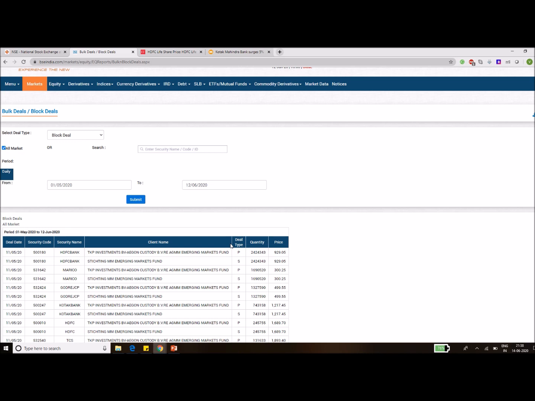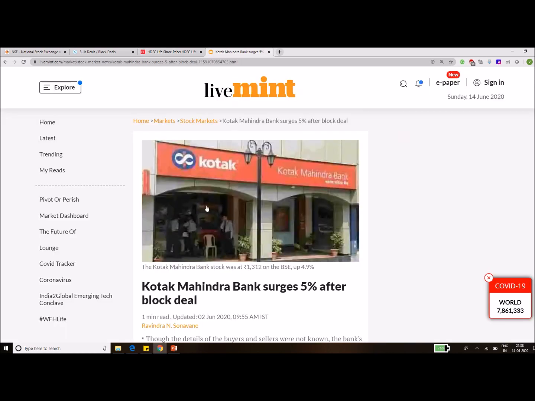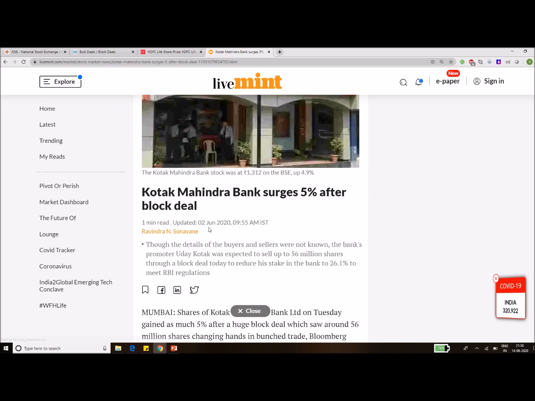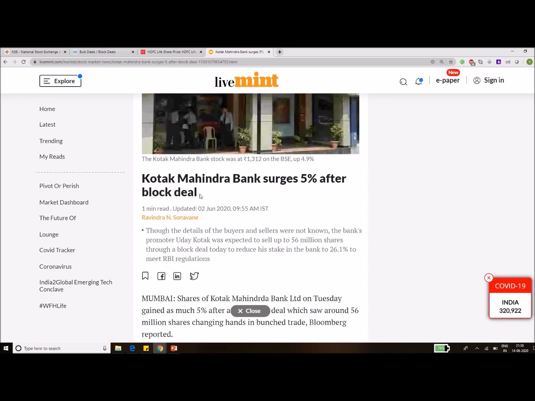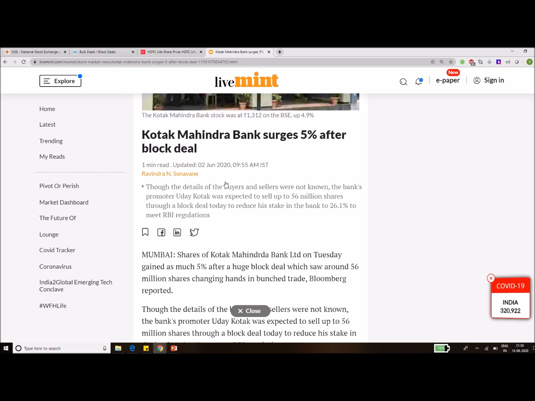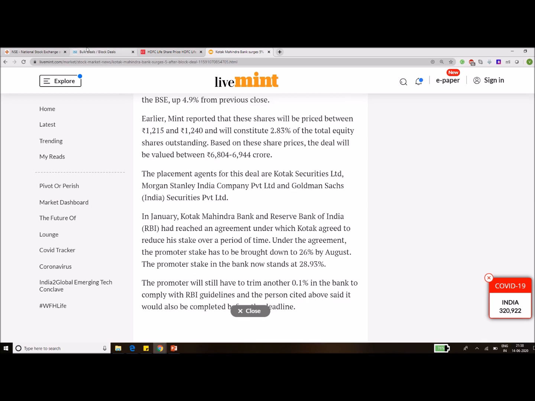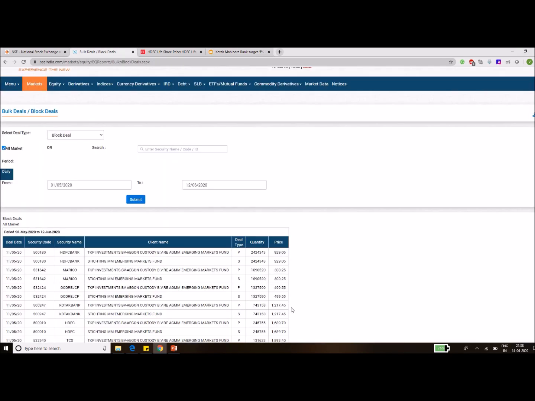I'll show you two examples where in one the stock price plunged after the block deal, whereas in the other the stock price surged. So this is an article from Economic Times: HDFC Life plunges 7% on block deal, and another recent article: Kotak Mahindra Bank surges 5% after the block deal. So it is not necessary that the stock price will surge. It depends on a lot of factors. So that's it in the block deal section.